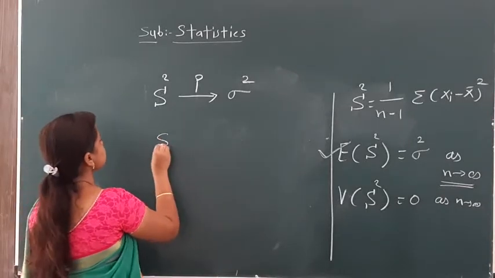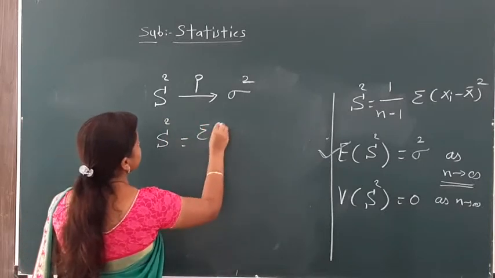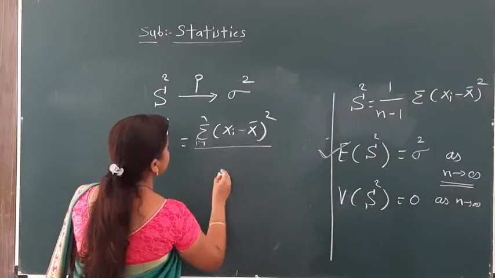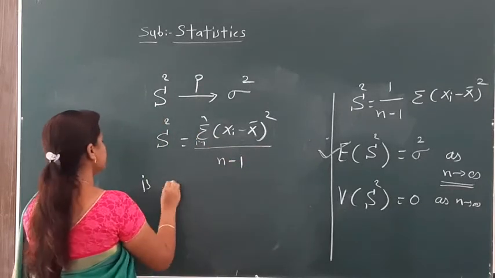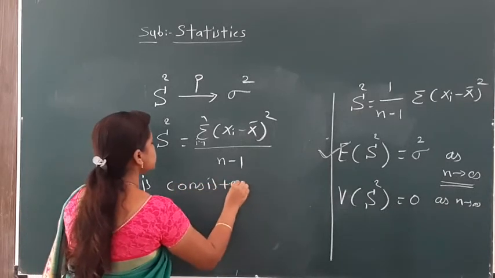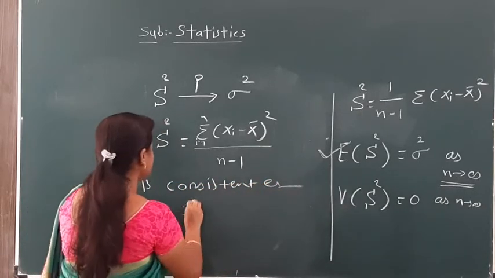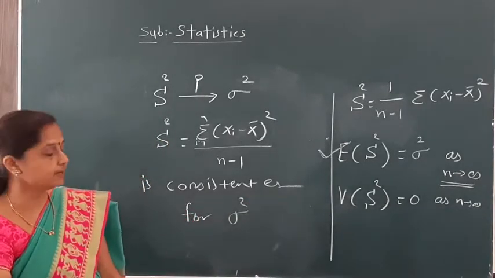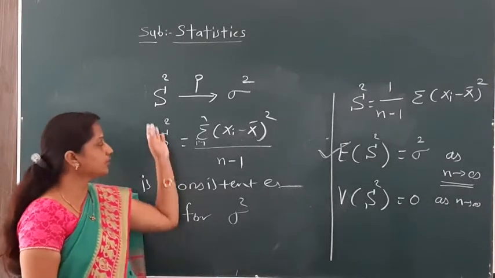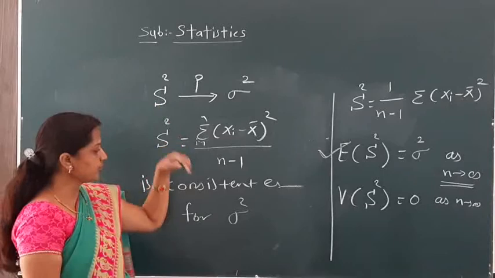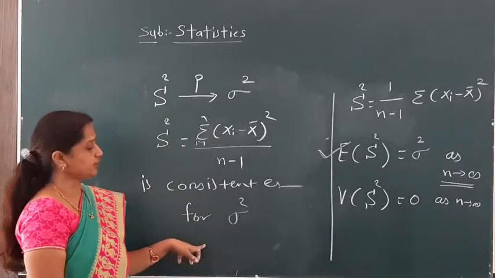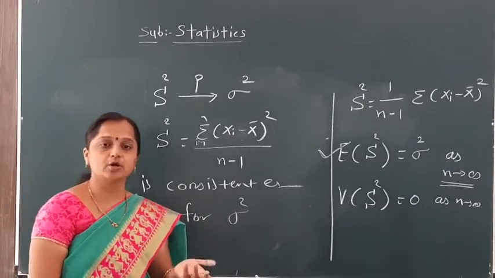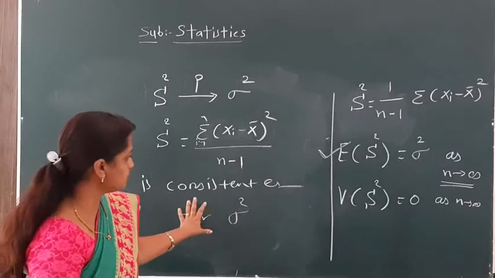Instead of writing all of this, we write only that S square converges in probability to sigma square, meaning that the sample mean square, summation of xi minus x bar whole square divided by n minus 1, is a consistent estimator for the population variance sigma square. So in this example we have seen that our sample mean square is already an unbiased estimator, and also a consistent estimator for sigma square. The sample mean square is unbiased and consistent, but the sample variance is not unbiased but consistent. These two examples we have completed.